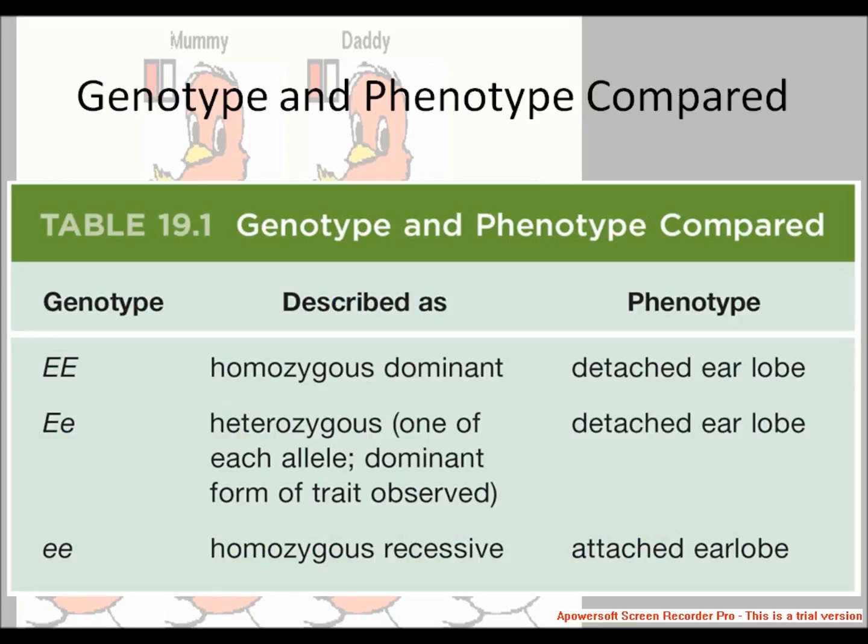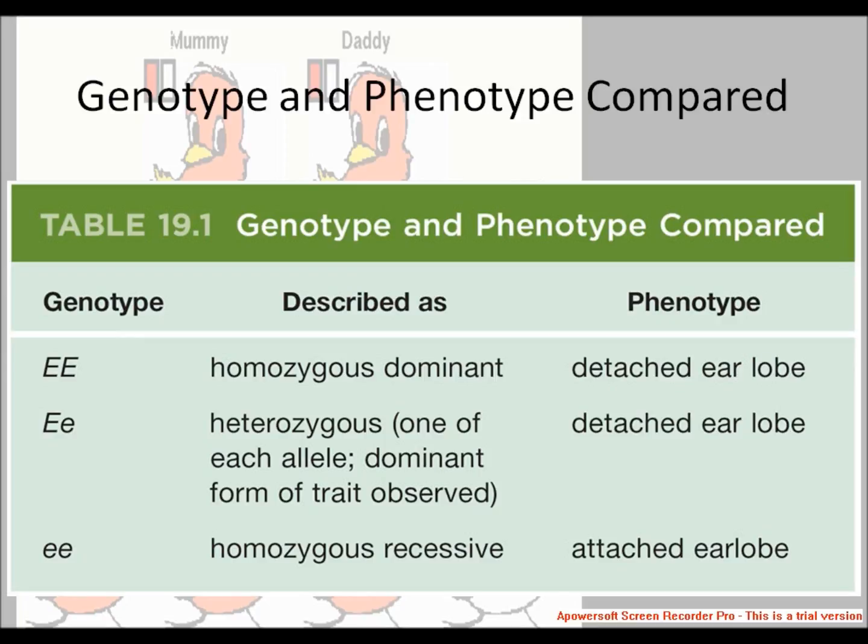This is a comparison of genotype and phenotype. Big E big E, the homozygous dominant, detached ear lobe. Big E small e, the heterozygous, one of each allele, dominant form of trait observed, the detached ear lobe. But small e small e, the homozygous recessive, has attached ear lobe.